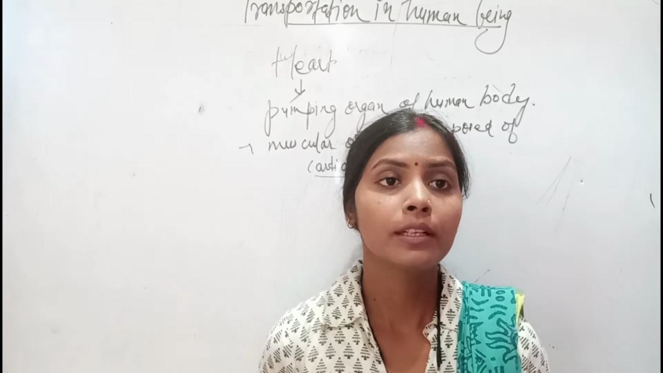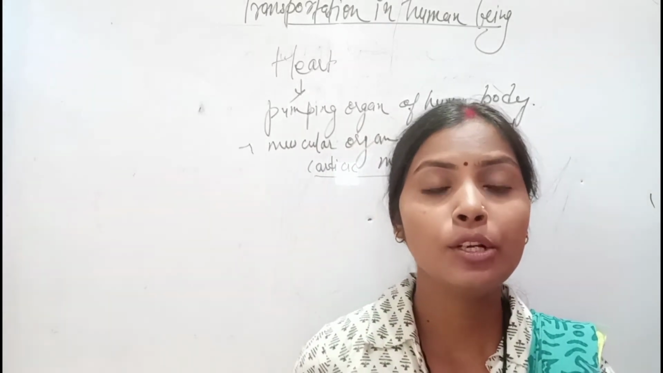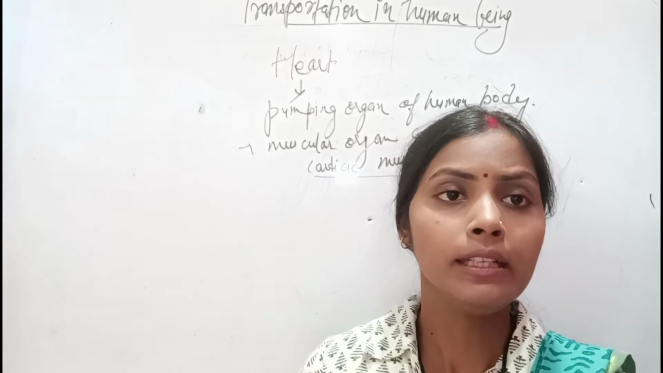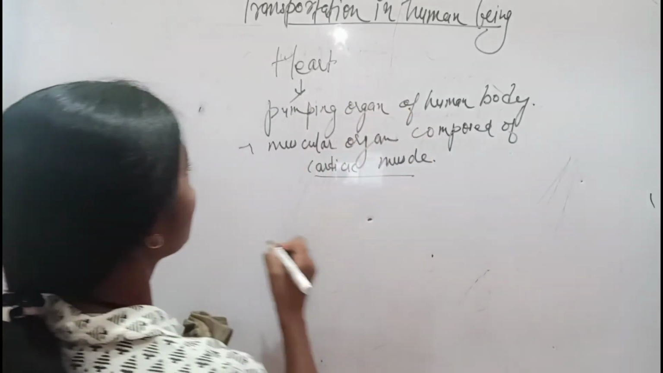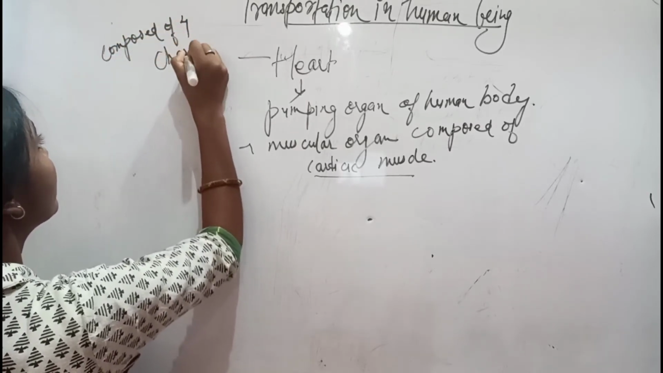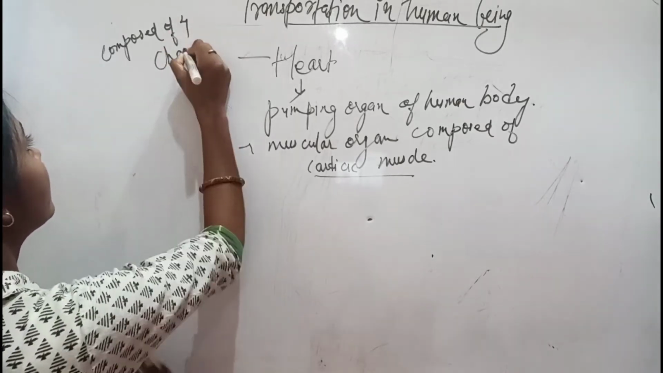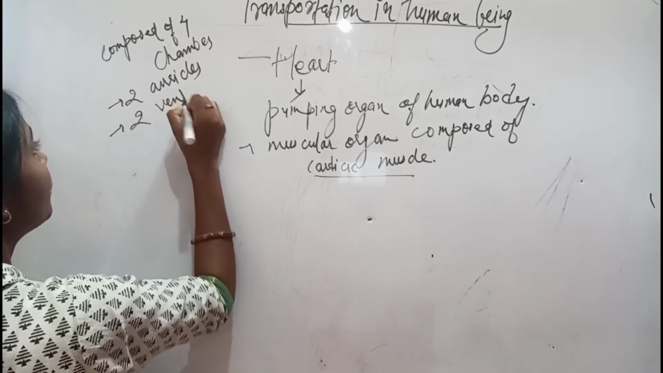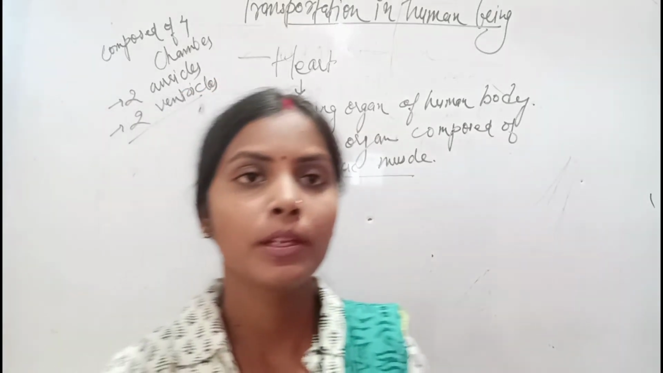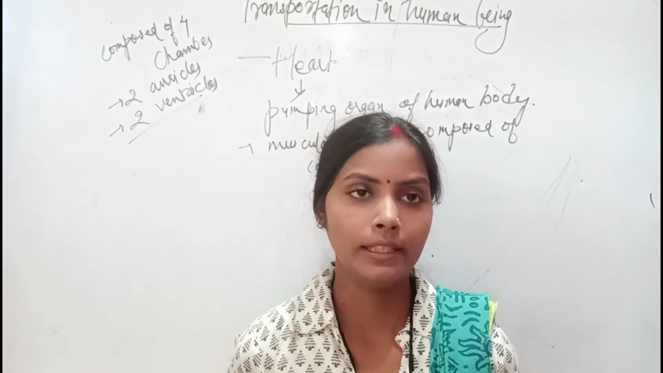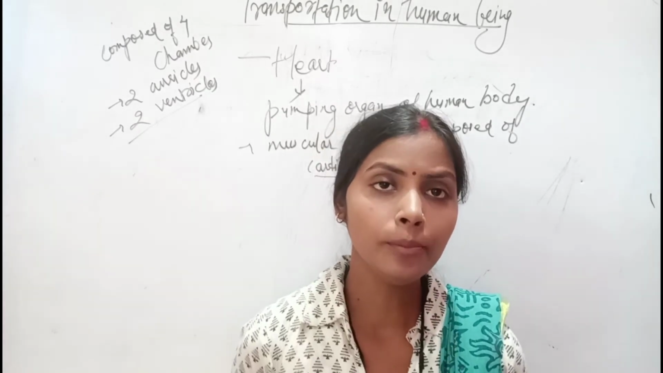The heart is composed of 4 chambers. It has two sides, left and right, and the chambers are divided into 2 auricles and 2 ventricles: right auricle, right ventricle, left ventricle and left auricle. These are the 4 chambers in the human heart.